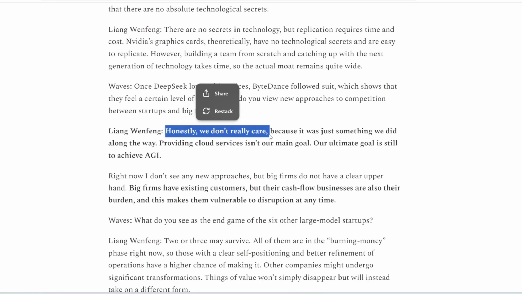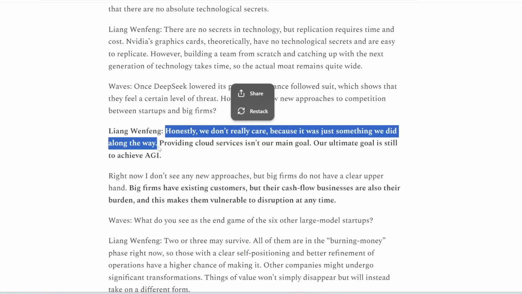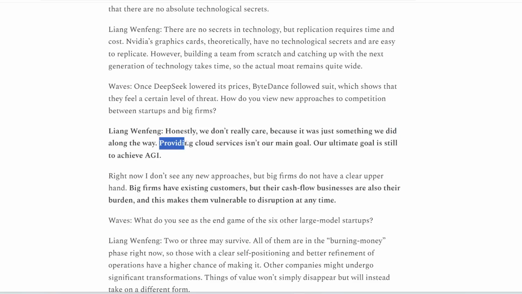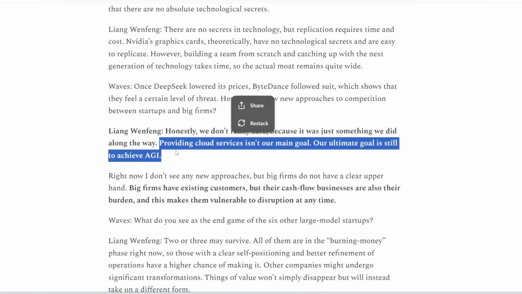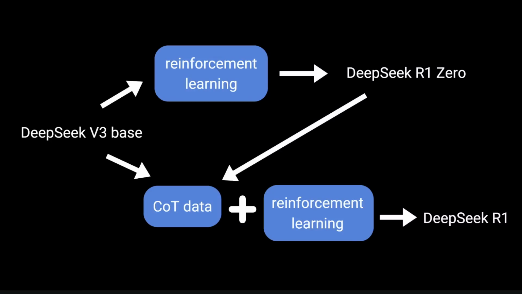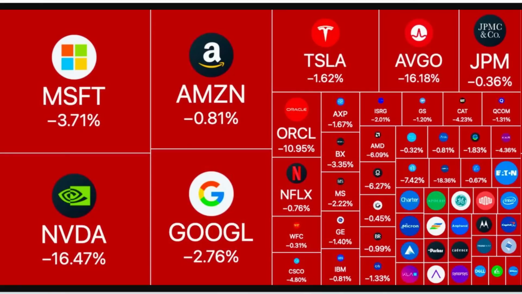Honestly, we don't really care because it was just something we did along the way. Like I mentioned at the start, this was just a side project. Providing cloud services isn't our main goal. Our ultimate goal is still to achieve AGI. So how cool is that? He doesn't care about money, he doesn't care about competition, he's open sourcing everything, and their main goal is to achieve AGI. Anyways, I hope this video gives you a good explanation of what DeepSeek is, what exactly happened in the past few days, and why this is actually a bigger deal than most people realize.